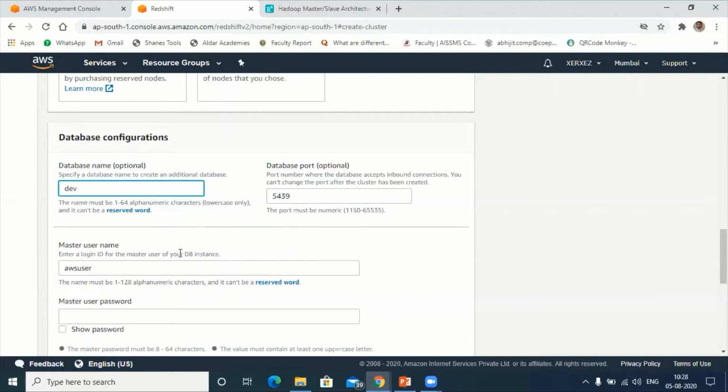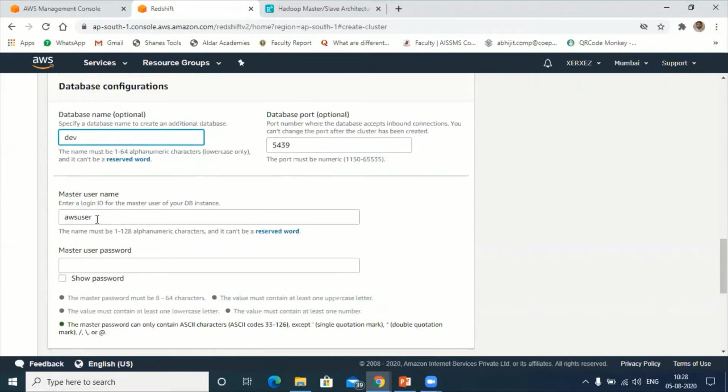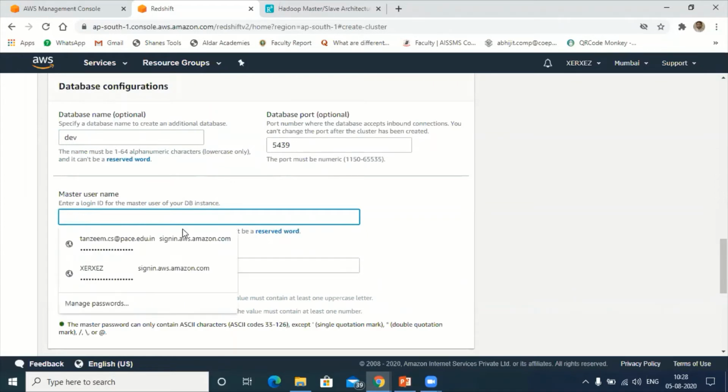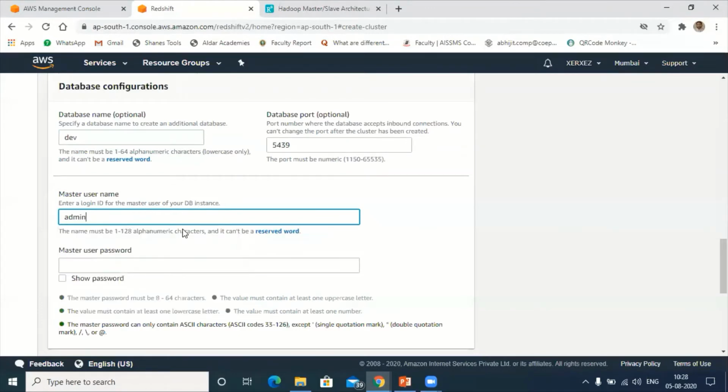So next is master username. The configurations are simple here. AWS user they have given. So let me try to give admin. Hold on a second, guys. Hold on, because I'm getting a lot of calls today. Hold on.